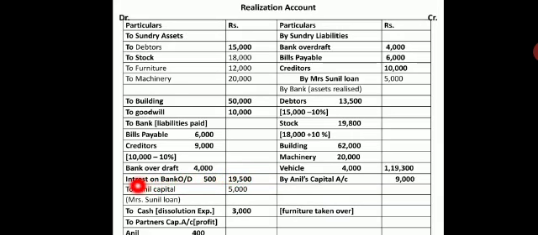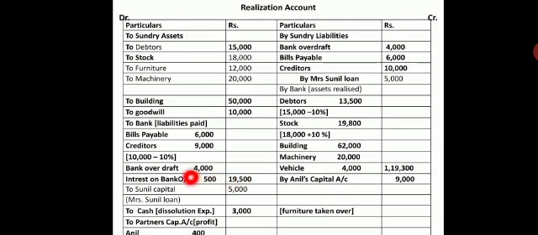Now coming to the next partner taking liability. Mr. Sunil took up his wife's loan. So when he has taken his wife's loan, it increases the liability of Sunil. So I will write to Sunil capital, to Sunil capital 5,000, Mrs. Sunil's loan taken up. After paying the partner's loan, we are having dissolution expenses which have to be paid by the firm, that is 3,000.